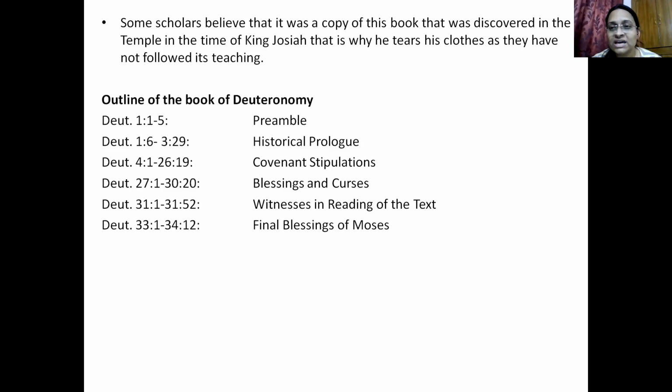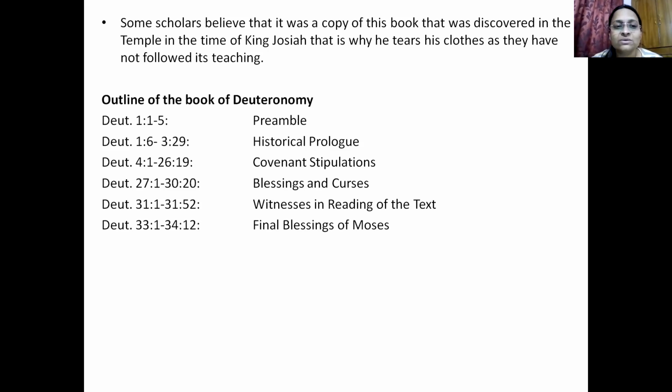When Josiah read all those commandments, he was heart struck and in tears, and he tore his robe because he felt that people were not following the commands of the Lord. After that we see a revelation, a complete change takes place in the kingdom, and they turn towards God. So that is what happened. This is the D in the JEDP theory, that is Deuteronomy.